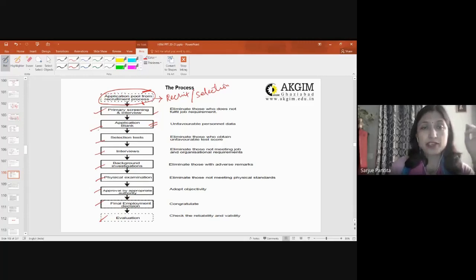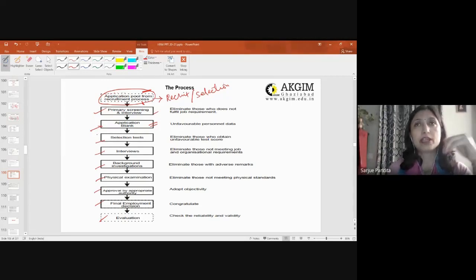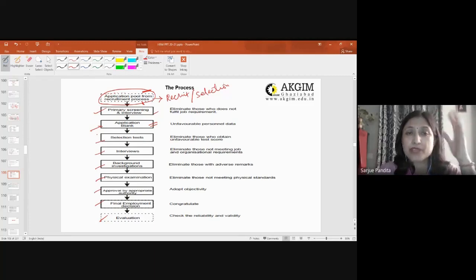Then we have the application blank. Now you are being called to the organization, as you have been shortlisted. You can come and fill in the application blank. Nowadays, the application blank would be online as well. Now, what is this application blank? This is basically a 3-4 page document.